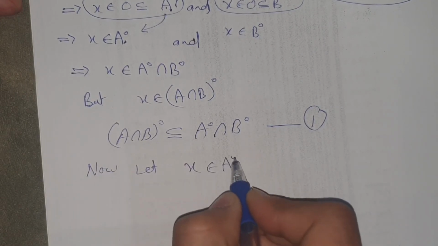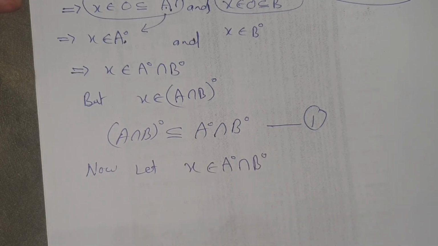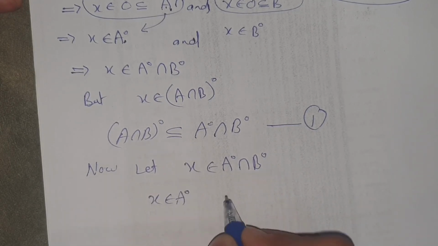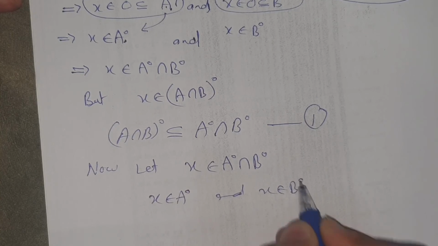Now let x belong to A interior intersection B interior. This means that x belongs to A interior and x belongs to B interior.